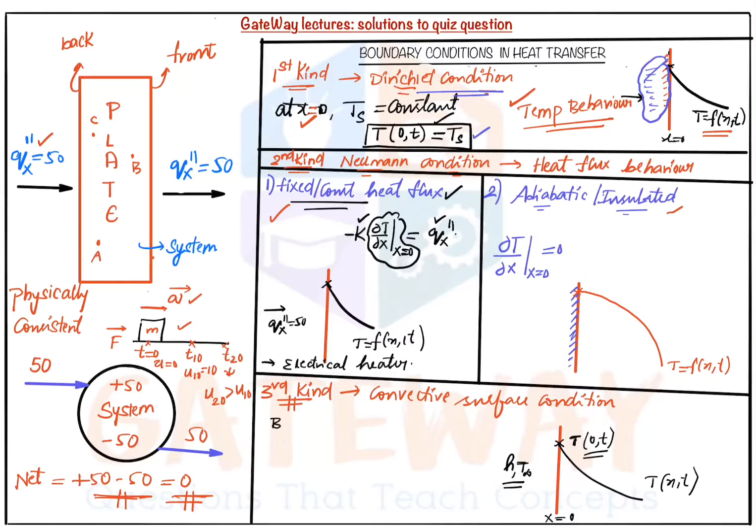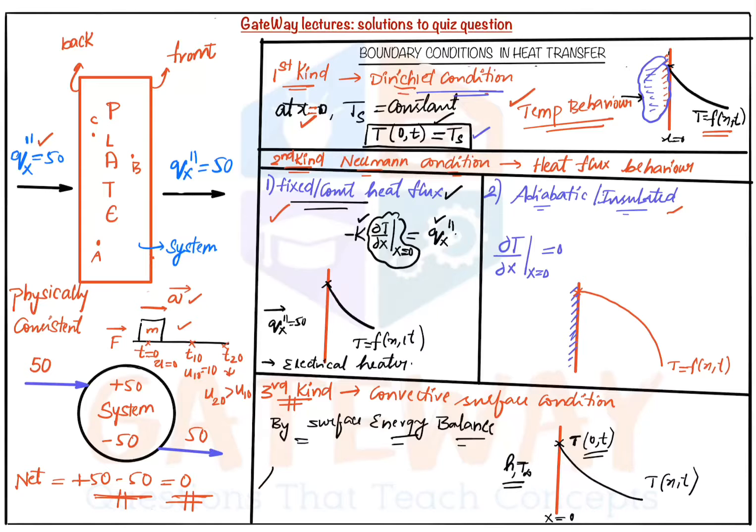Now by surface energy balance, what does the surface energy balance mean? Whatever heat is convected must be equal to the heat conducted.